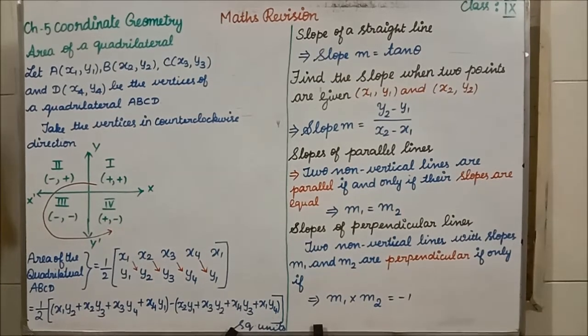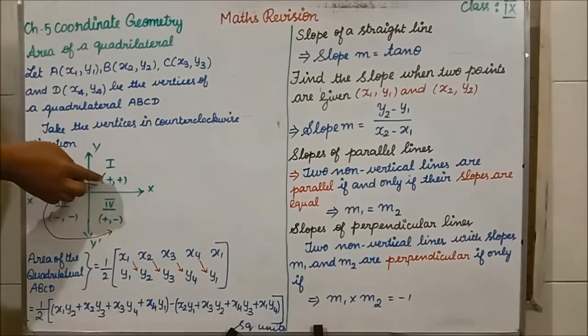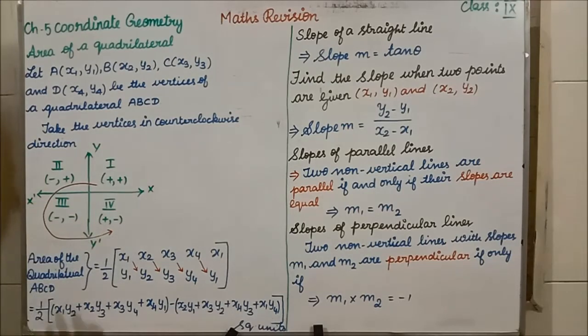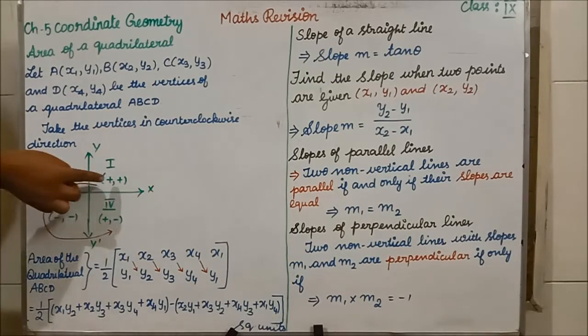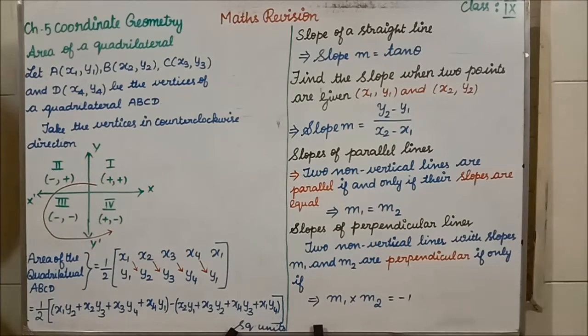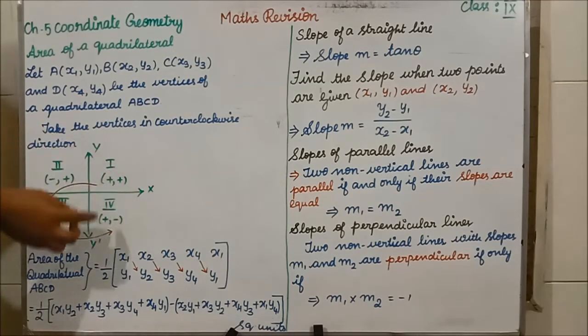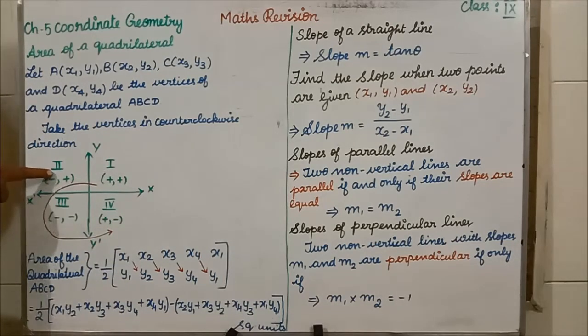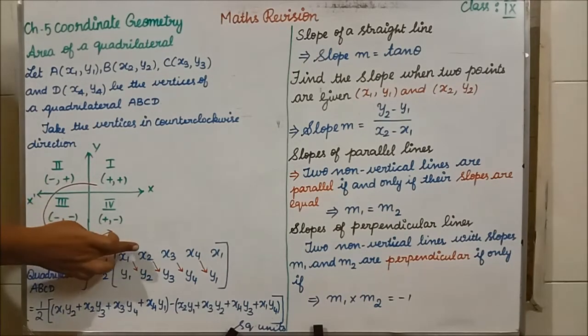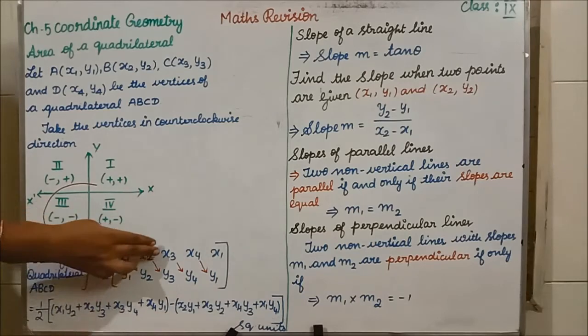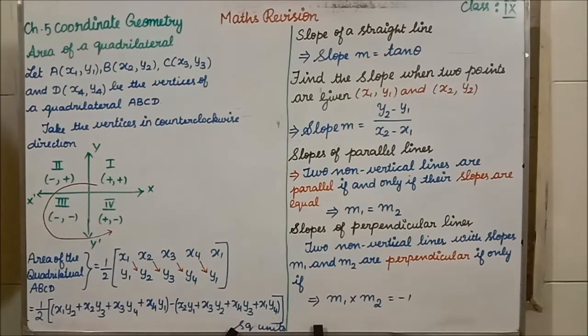Here, after plotting, you have to come in the counterclockwise direction. It's nothing but the anti-clockwise direction only. You have to come in this direction. So, whatever point is first given in the first quadrant, you have to write here. If there is no point in the first quadrant, then you have to come here. Whatever point is there, you have to write here. Clear? Then next, whatever point is there, you have to write here. Next this point, like that you have to write.